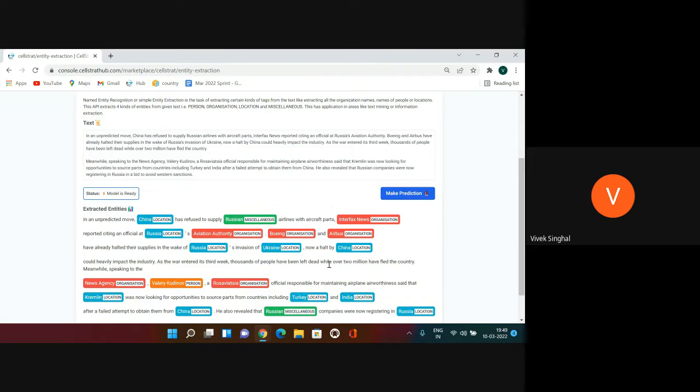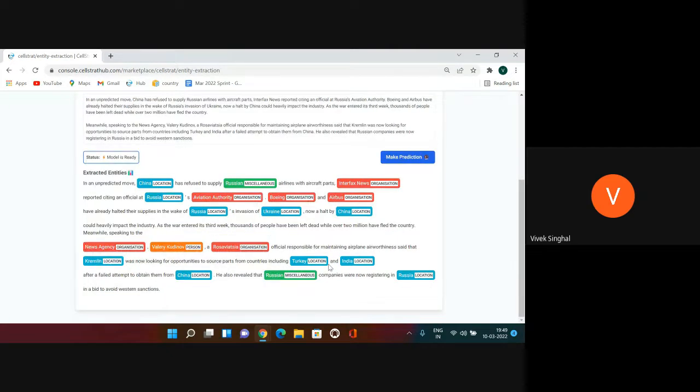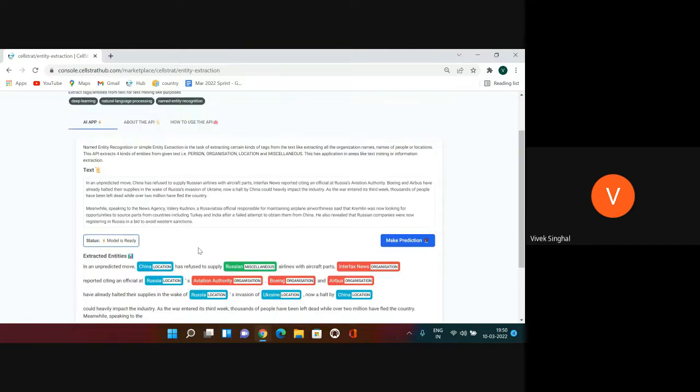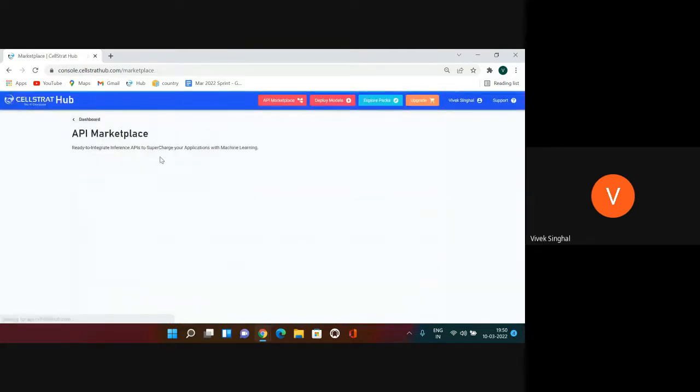So as you can see, it has predicted the locations, the persons, and organizations as well. So China is a location, and Interfax News is an organization. Russia is a location. Aviation Authority is an organization. Boeing is an organization. Valery Kudinov is a person. So like that, this is able to extract key entities from any arbitrary text input. So let's try another text processing app here.